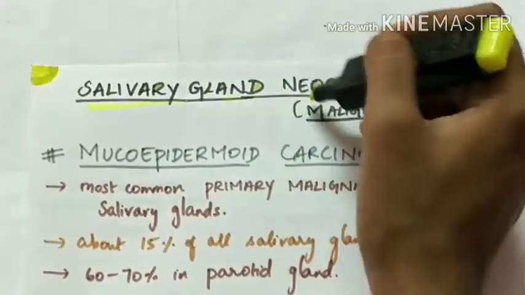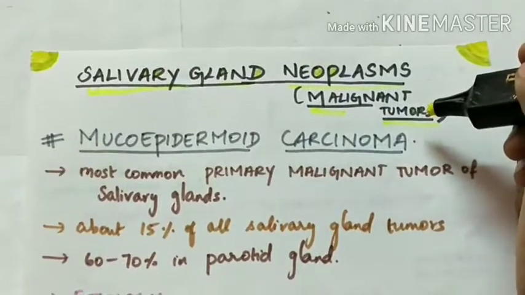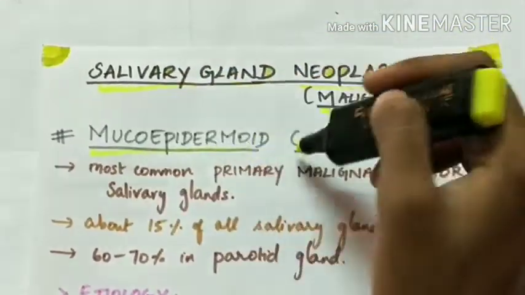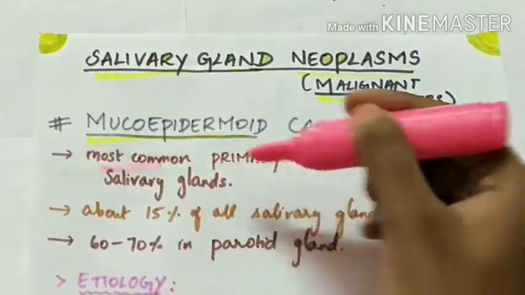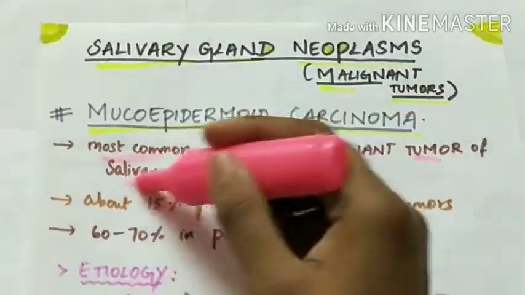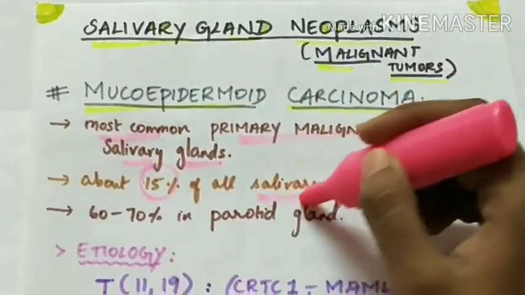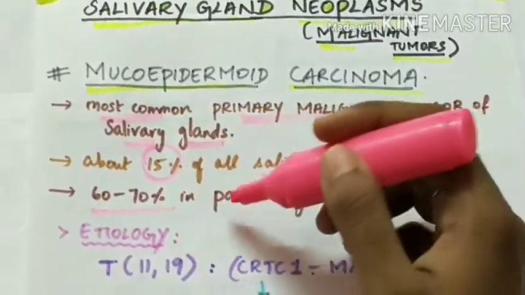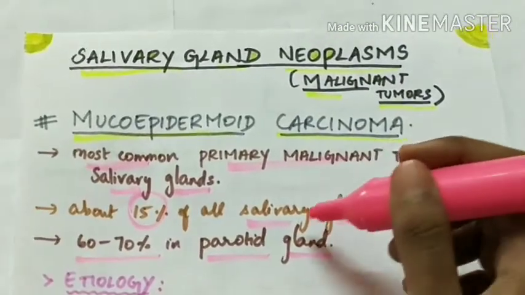Salivary gland neoplasms. Let's see about the malignant tumors of the salivary gland. The main malignant tumor of salivary gland is mucoepidermoid carcinoma. This is the most common primary malignant tumor of the salivary glands, about 50% of all the salivary gland tumors. 60 to 70% occur in the parotid gland. This is the most common location.